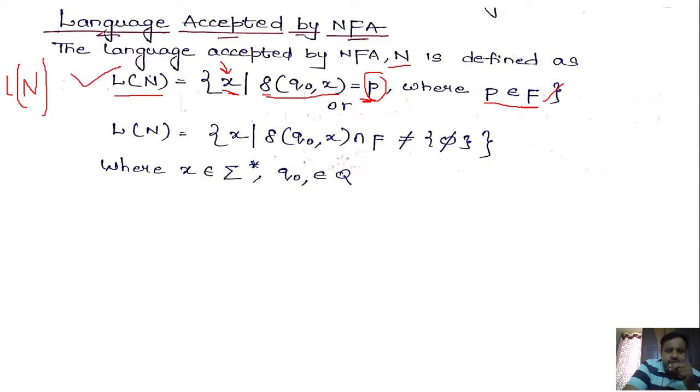Okay. I think this is the same as for the DFA. Okay. So instead of x, you can also write w. Okay. Set of all w's such that delta of q naught comma w gives the final state.